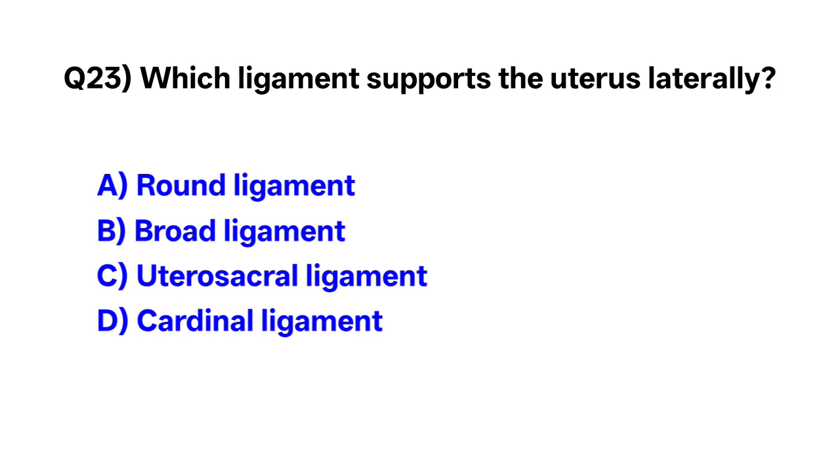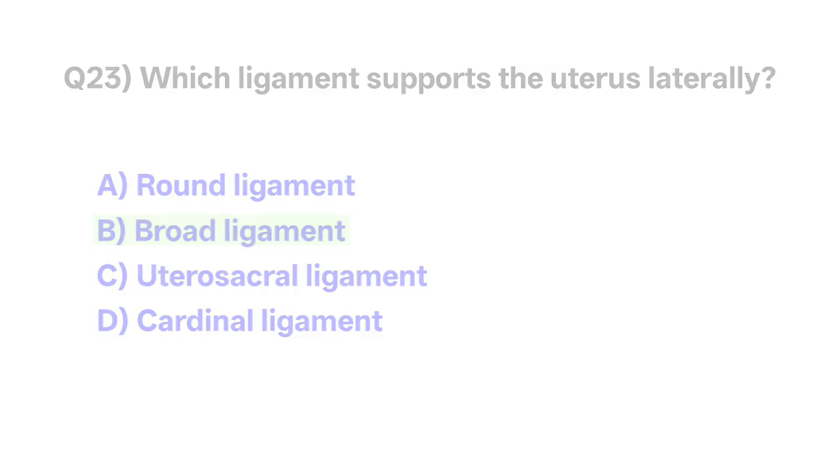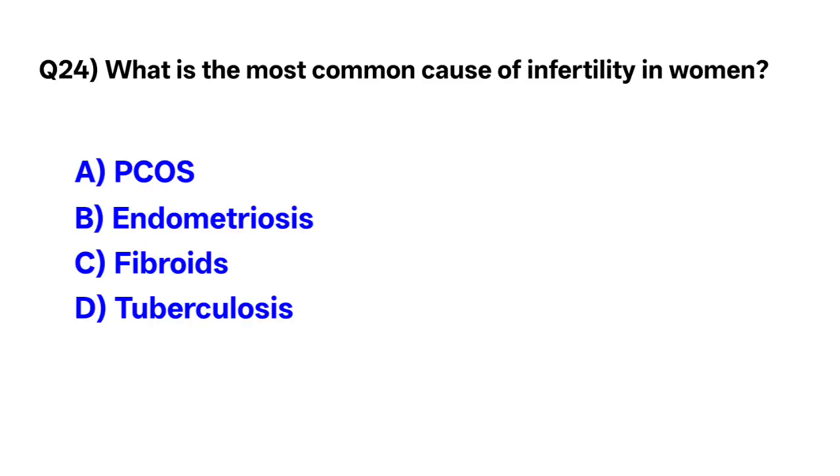The correct option is B. Broad ligament. Question number 24. What is the most common cause of infertility in women? The correct option is A. Polycystic ovary syndrome.